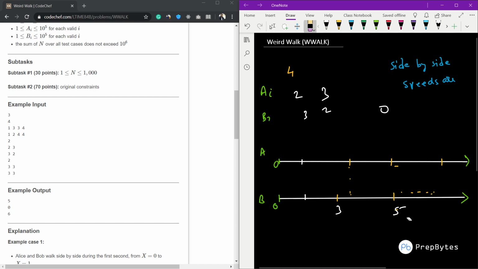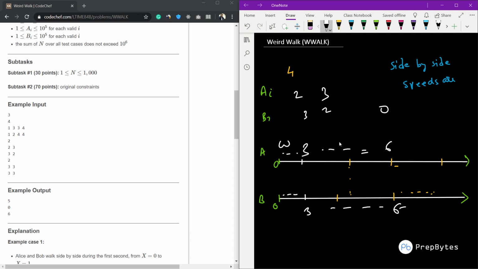And in the last one, Alice moves at a speed of 3 and Bob also moves at a speed of 3. So here they are moving side by side with the same speed. Then Alice goes to 6 and Bob also goes to 6, because 3 plus 3 is 6. So they are moving side by side and their speeds are also the same.